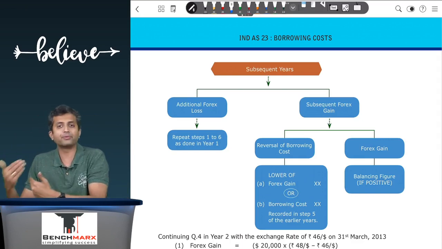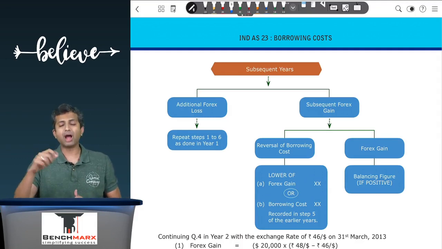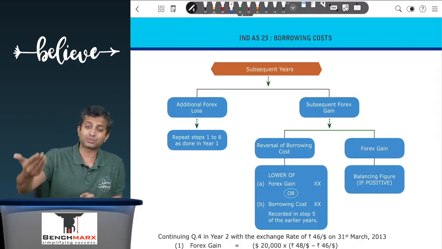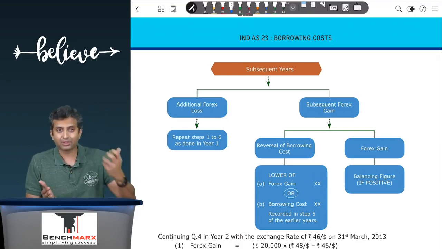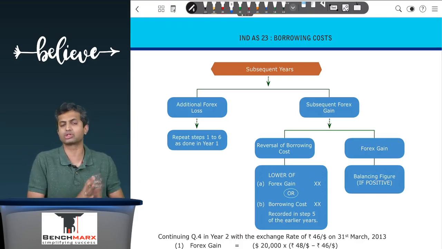So now, instead of taking that entire foreign exchange gain in the P&L, a part of this we can consider as reversal of borrowing cost. So the reversal of borrowing cost in the subsequent years can arise if there is a subsequent foreign exchange gain after an initial foreign exchange loss, or let us say borrowing cost that has already been taken.